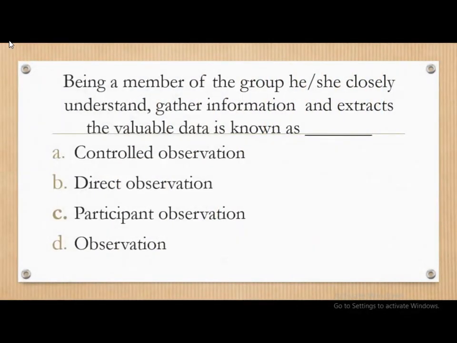Next question. Being a member of the group, he or she closely understands, gathers information, and extracts the valuable data is known as dash: controlled observation, direct observation, participant observation, or just observation. So you can pause the video, think, and then tell the answer. Check your answer in the next slide. Here is the answer. Being a member of the group, he or she closely understands, gathers information, and extracts the valuable data is known as participant observation.